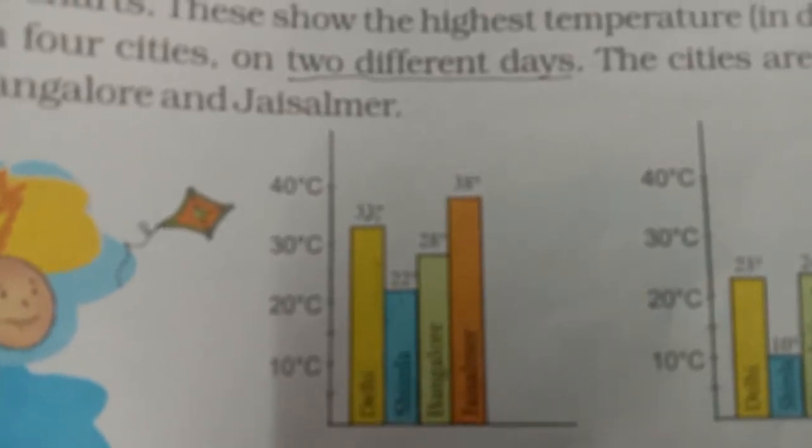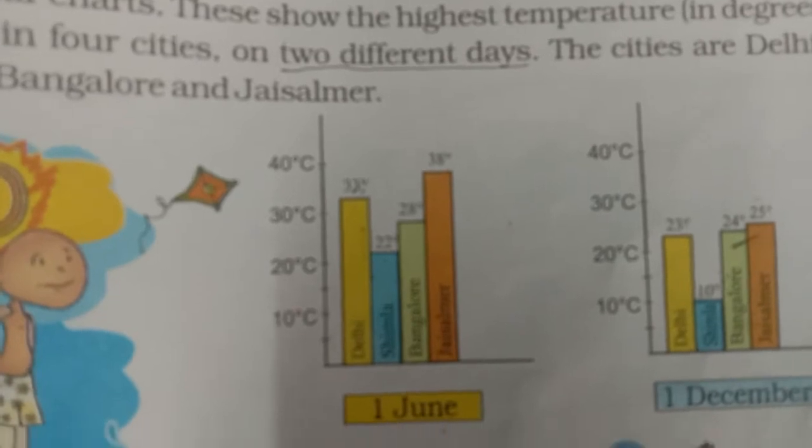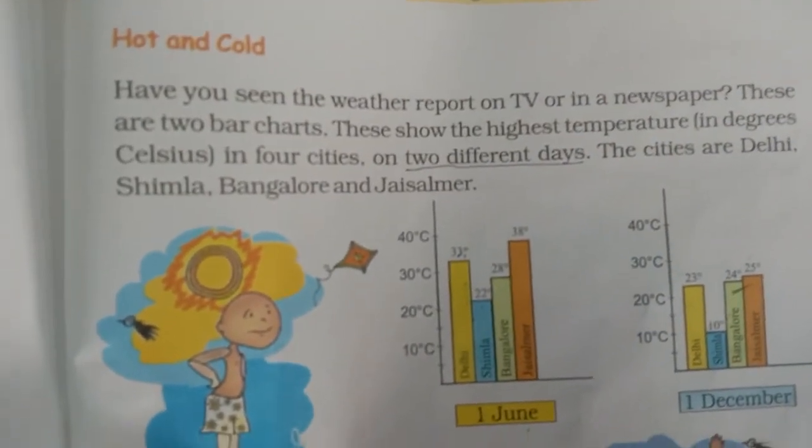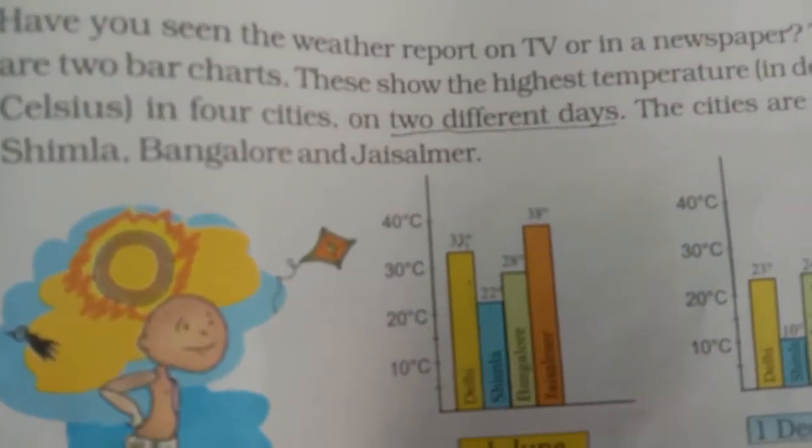On 1st June, can you tell me the temperature recorded in Delhi? It is 33 degrees Celsius. Simla is 22 degrees Celsius, Bangalore is 28 degrees Celsius, and Jaisalmer is 38 degrees Celsius.